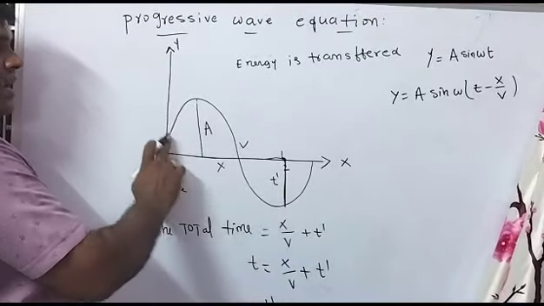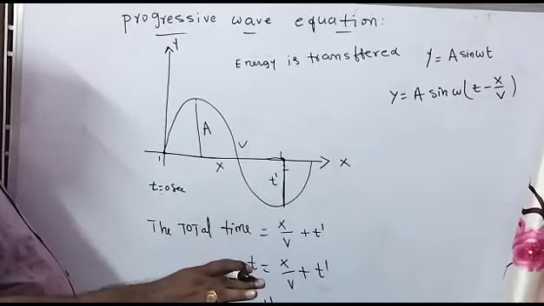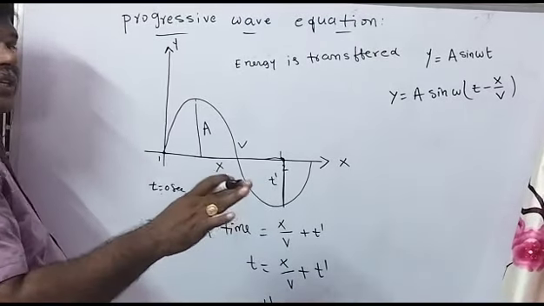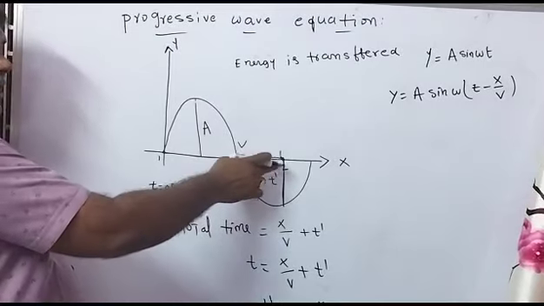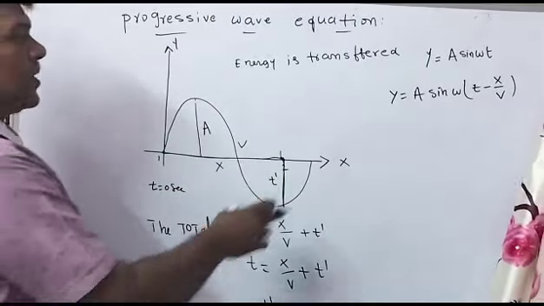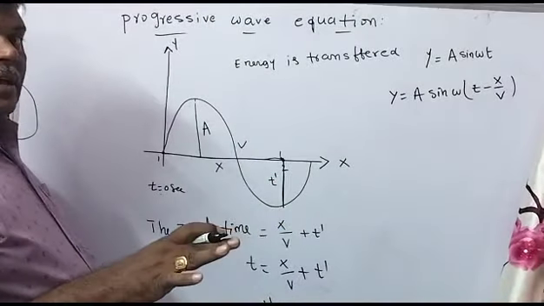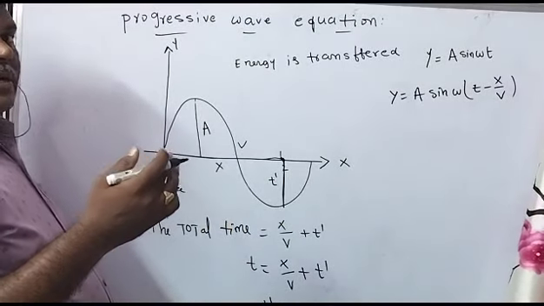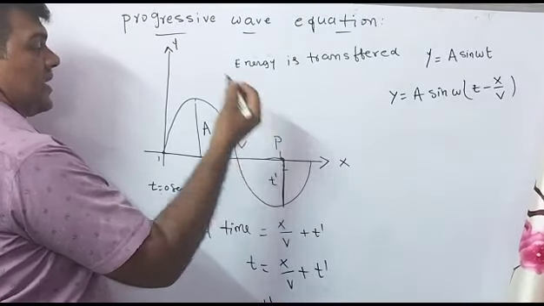Energy traveled time plus particle vibrated time is nothing but the propagation of the wave, or the displacement of the neighbor particle. Therefore it is also called the time taken by the wave from the origin to this point, which is considered P.